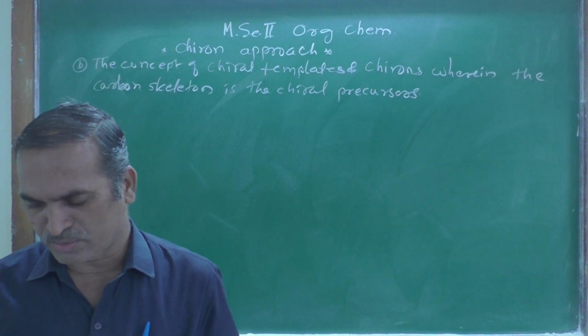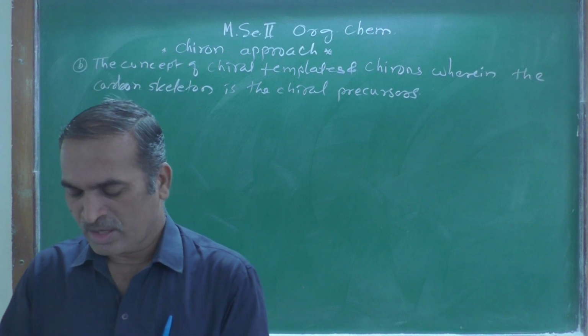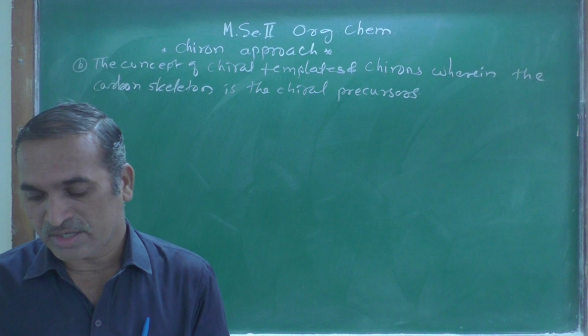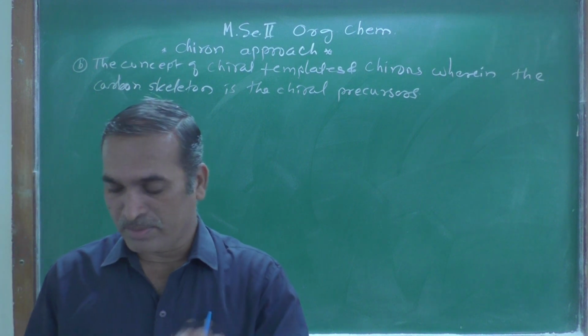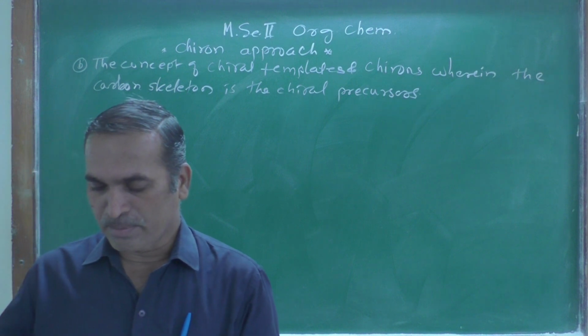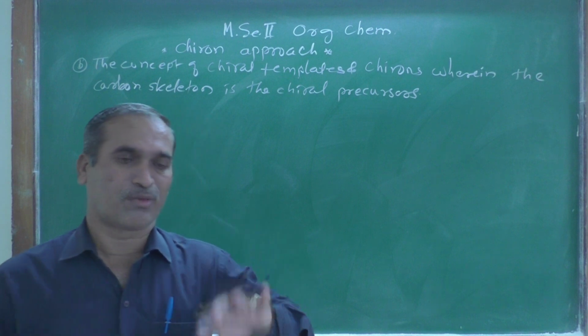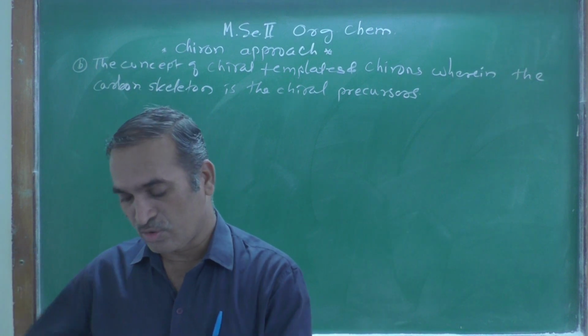Note that the carbohydrate precursor provides a greater segment of the carbon skeleton of the target molecule compared to the other precursor, and therefore the natural availability of that carbohydrate is greater over the other one.